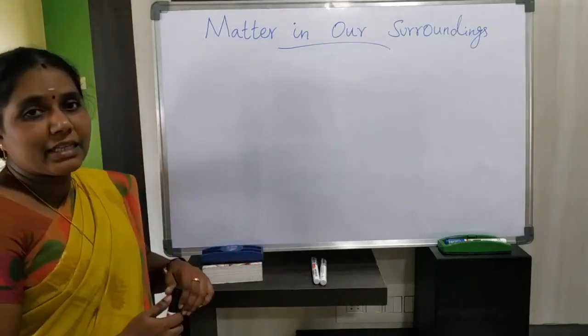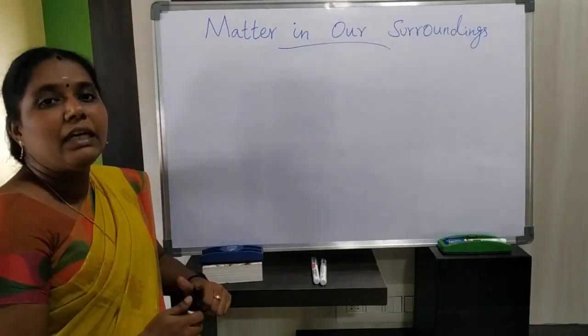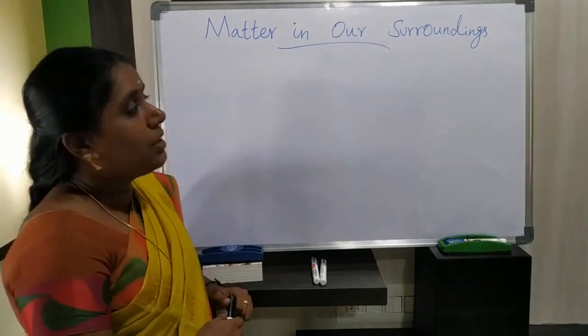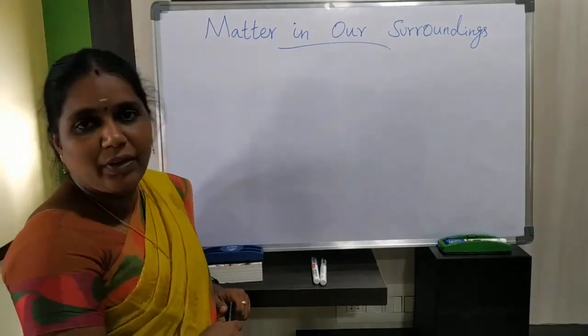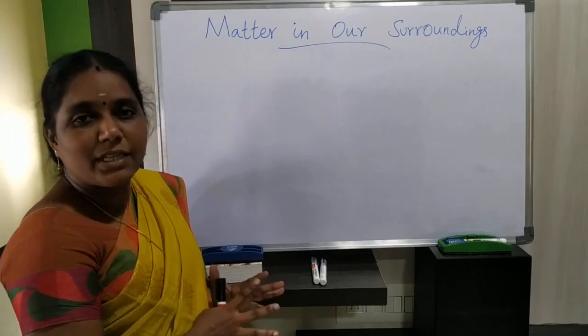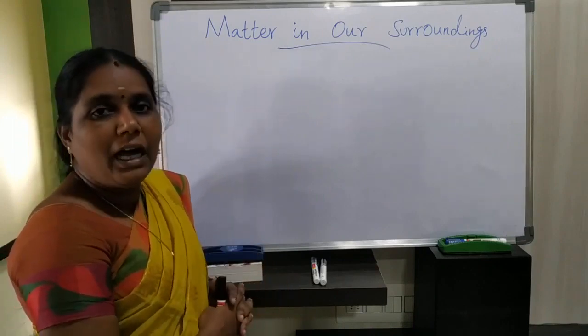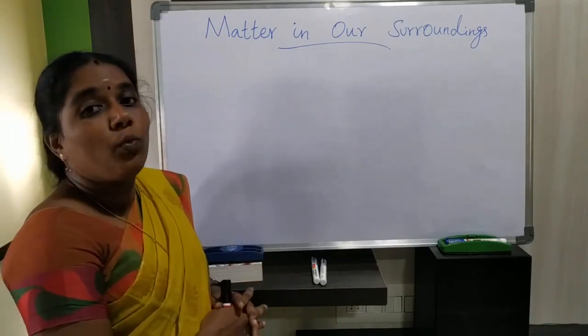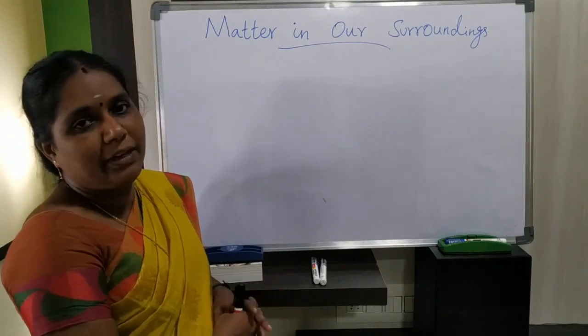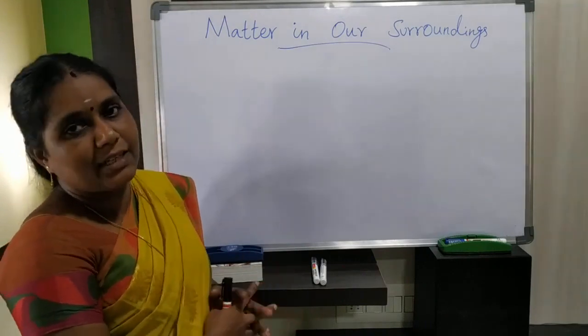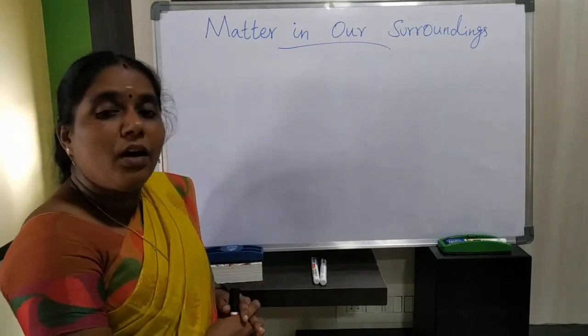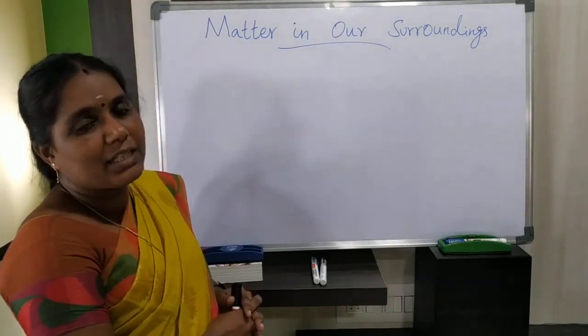Today we are going to discuss the same chapter 1, that is matter in our surroundings. See, what we have discussed in our previous class: what is matter, what is diffusion, and what are the characteristics of matter. All those things we have discussed in our previous class, isn't it? What are the characteristics we have discussed?